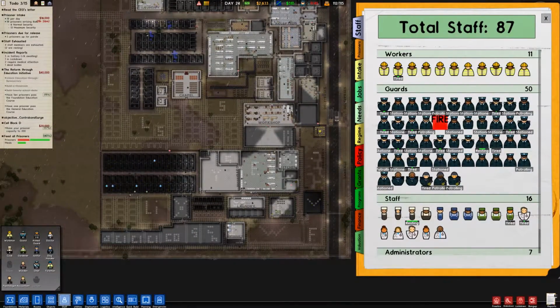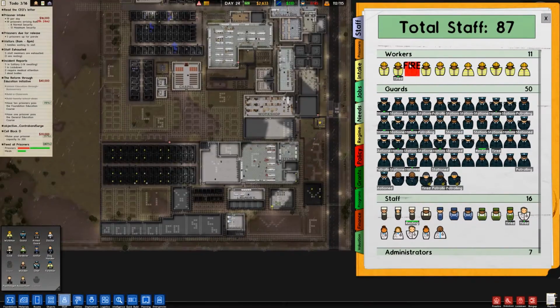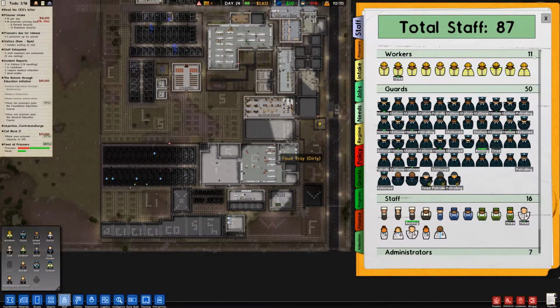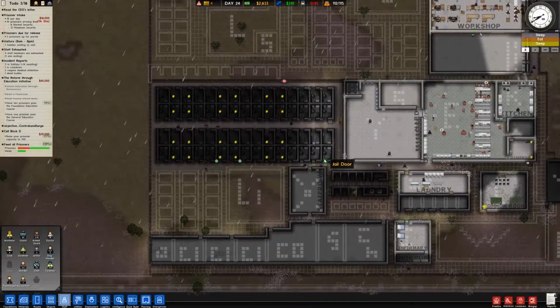Now that's going to free up cash, and it frees up cash because each one of those workmen were being paid. I think they're each 100 a day, aren't they? Yeah, 100 per day. So that right there takes care of the cash problem a little bit.